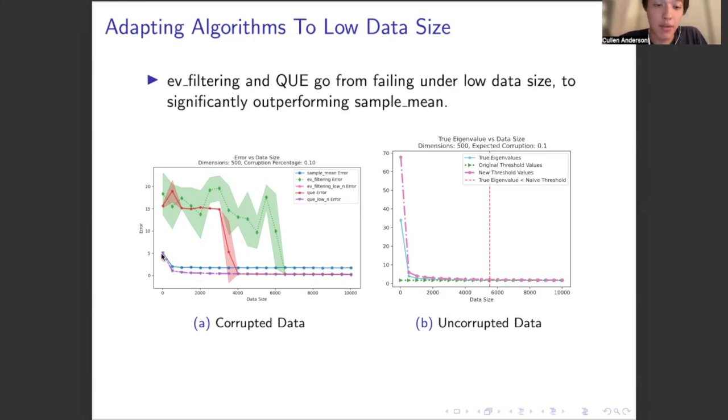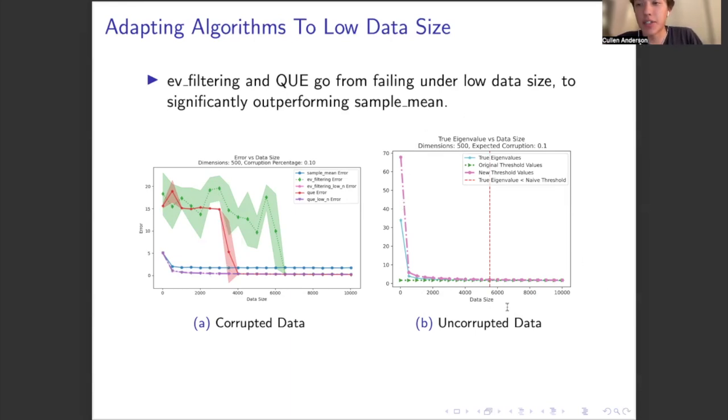We see that even with very low data size, it meaningfully outperforms the sample mean. On the other hand, this red line and the green line show eigenvalue filtering and quantum entropy scoring without our adaptation, and in fact do significantly worse than the sample mean. This plot here shows why, using our threshold.